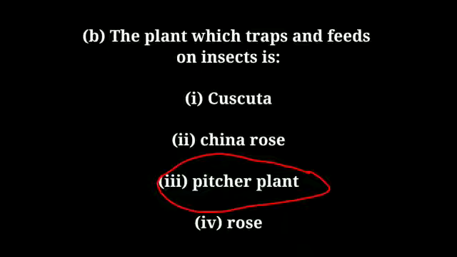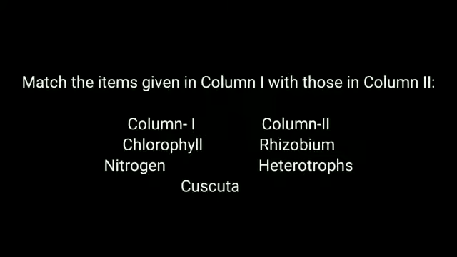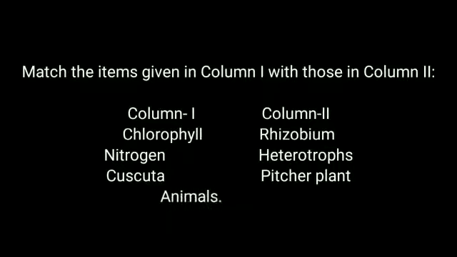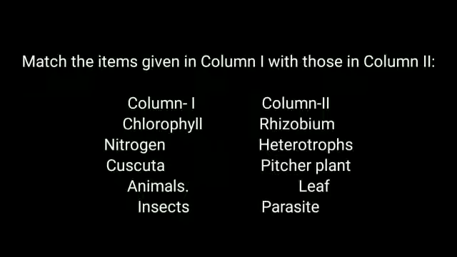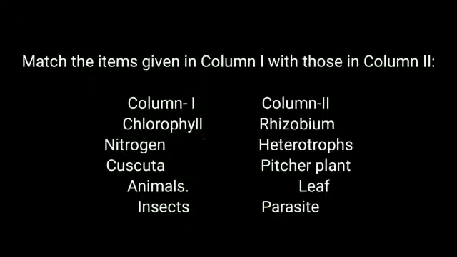Answer is pitcher plant. Next, match the items given in column first with those in column second. Chlorophyll, leaf; nitrogen, rhizobium; Cuscuta, parasite; animals, heterotrophs; insects, pitcher plant.